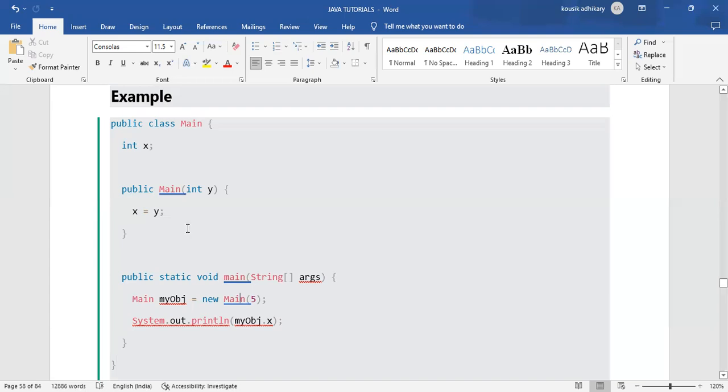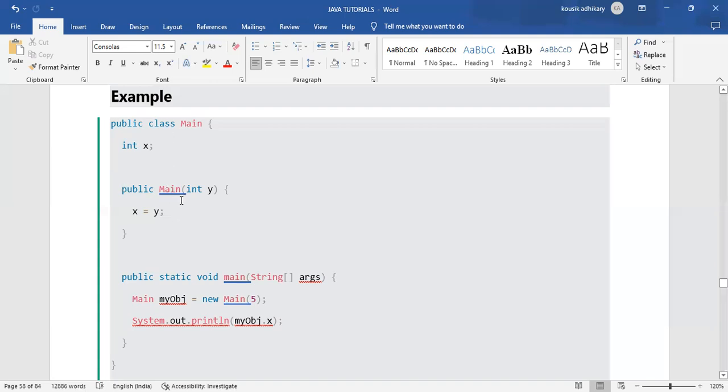One thing, that constructor method is a special method, so that method name should be the same as the class name. Whenever you see a method having a name same as the class name, that means that method is not a normal method, it is a special type of method, and that special method is called a constructor. The method name has to be, not should be, has to be the same as the class name.